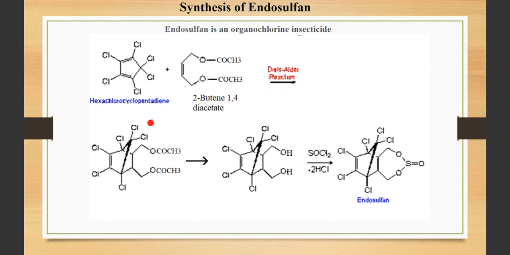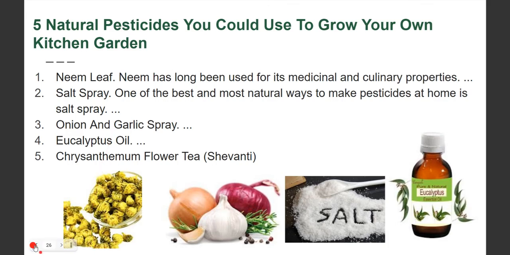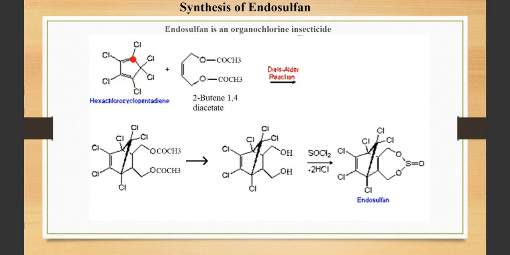We are going to study this Diels-Alder reaction under photochemical reactions. Okay, so the Diels-Alder reaction takes place. So the addition takes place at this position. See the cursor. This is the addition. These are the positions where the addition is going to take place. Okay, and you get this type of compound.